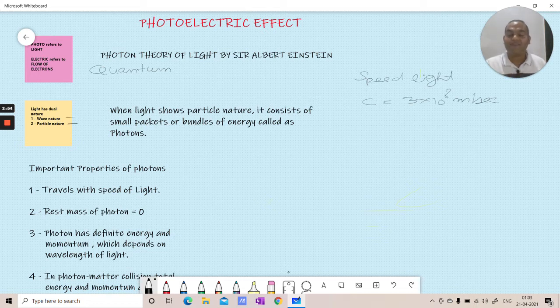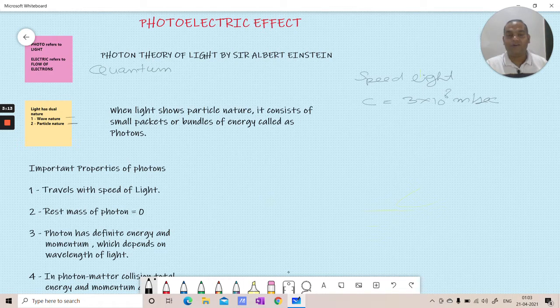Next and very, very important property of photon is that photon has definite energy and definite momentum which depends on the wavelength of light. Very, very important things.